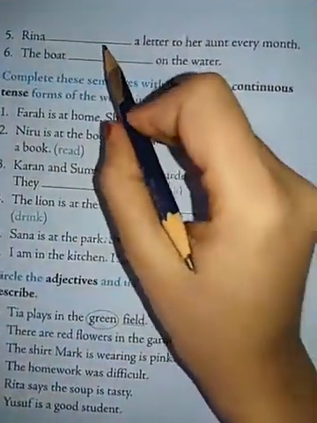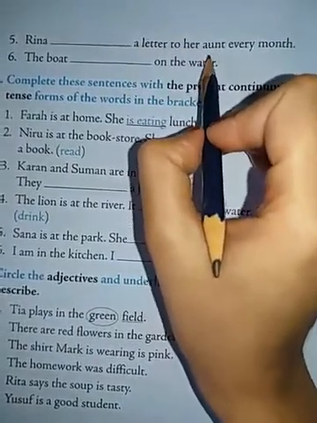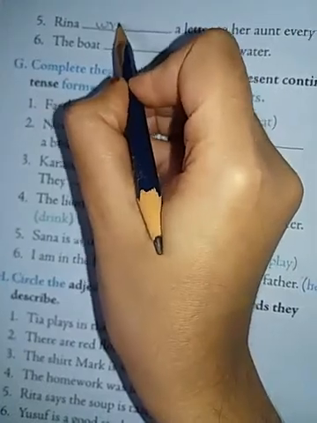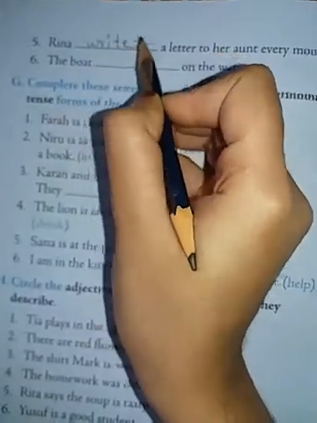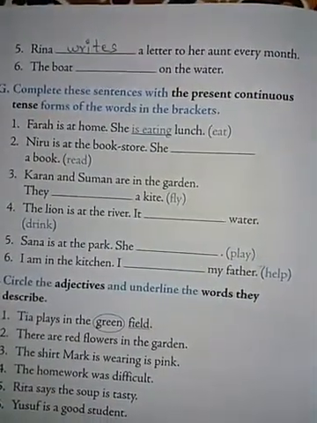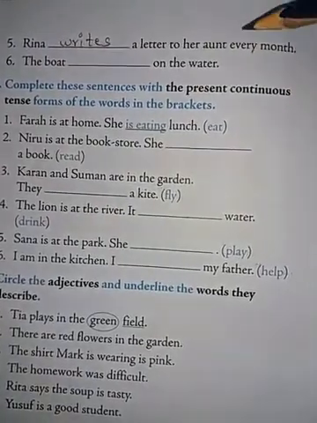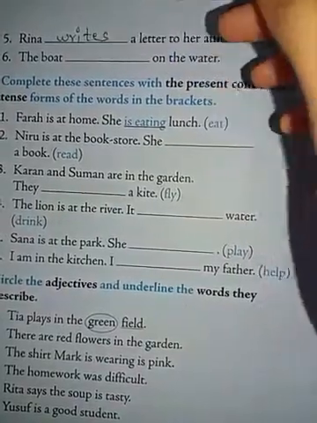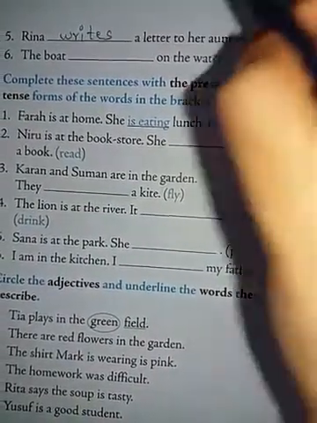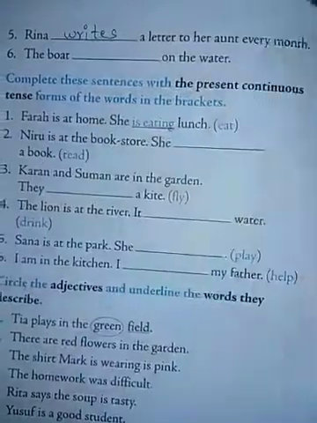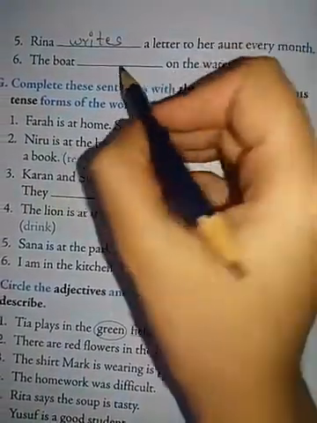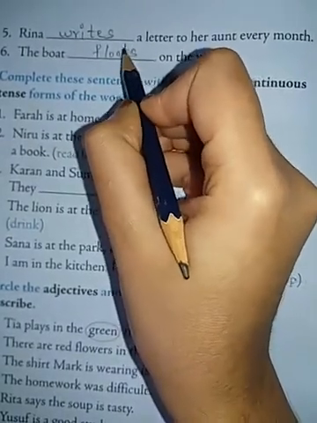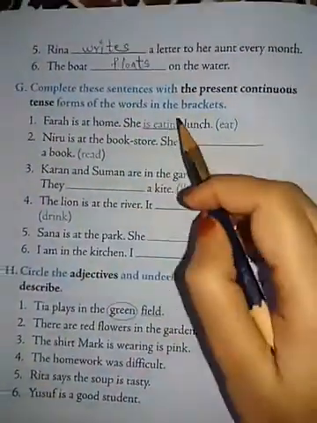Next, fifth one. Reena dash a letter to her aunt every month. Reena writes, W-R-I-T-E-S, writes a letter to her aunt every month. That is also her routine, that every month she will be writing a letter. So we are adding ES or S here, writes. Sixth, the boat dash on the water. The boat floats on the water. F-L-O-A-T-S, floats.